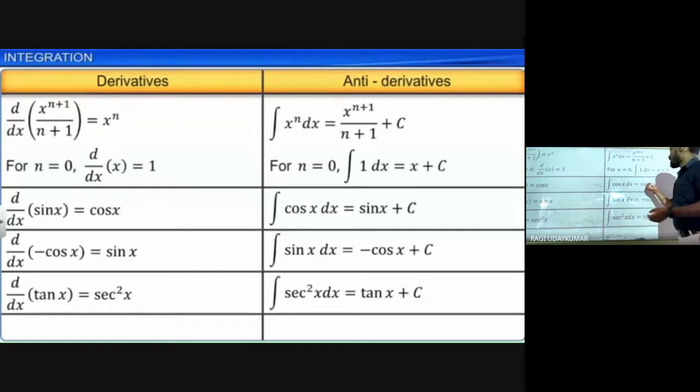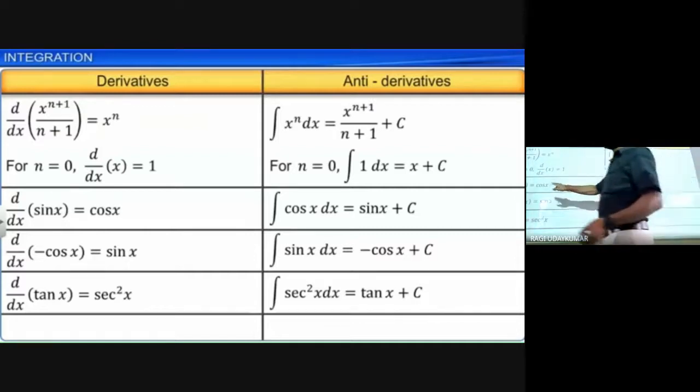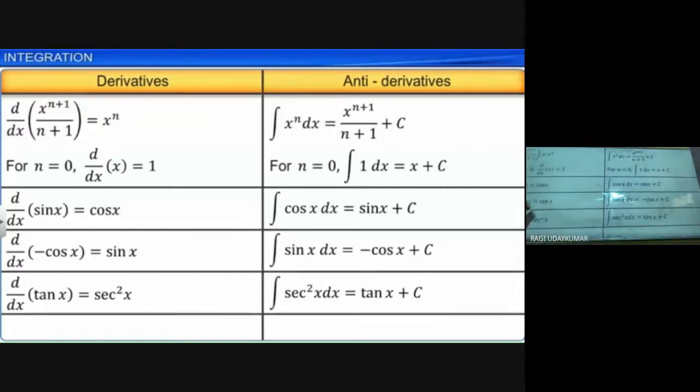Yes. That's why it's a compulsory constant. We take an arbitrary constant; we call it an arbitrary constant. In the same way, d by dx of minus cos x is sin x, so integration of sin x will be minus cos x plus c.